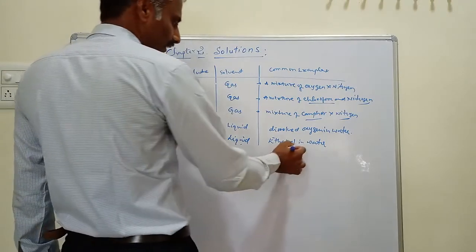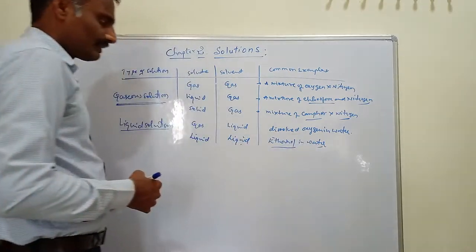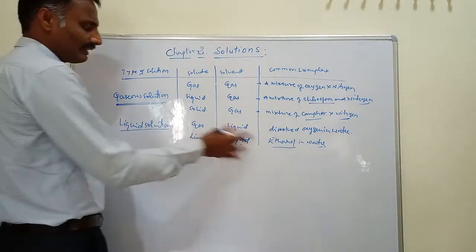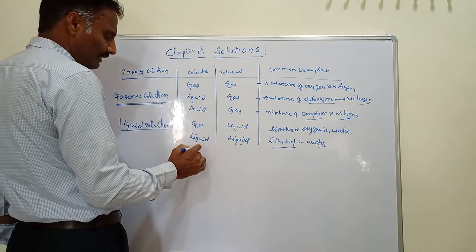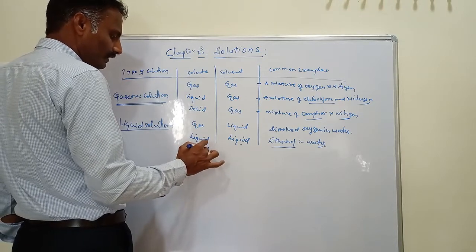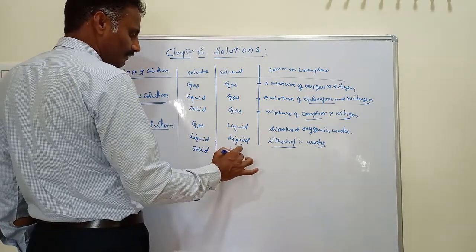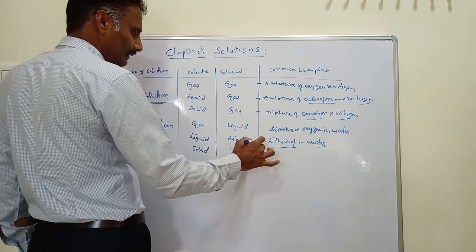A mixture of ethanol and water is called liquid in liquid. Both are liquids. Ethanol is a liquid and water is also a liquid. And what about here? Solids dissolved in liquids. The solids here are dissolved in liquids.